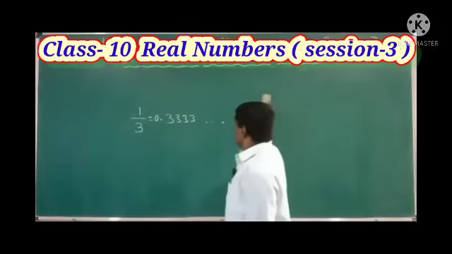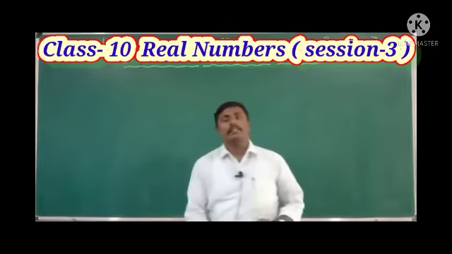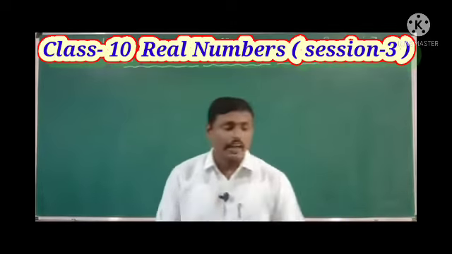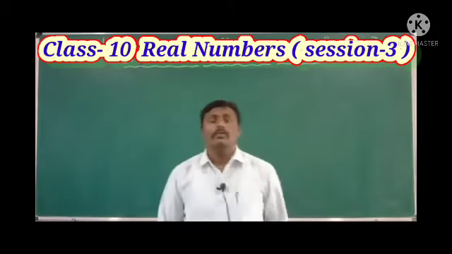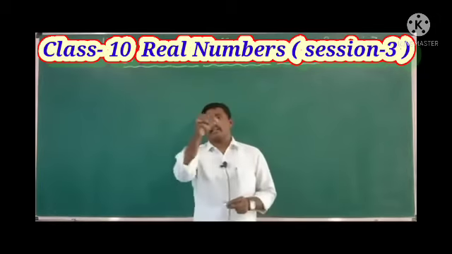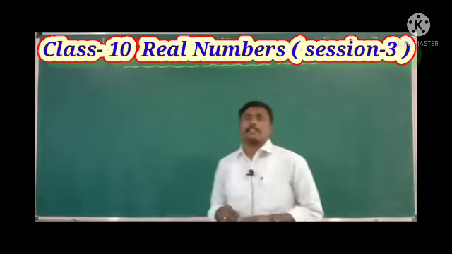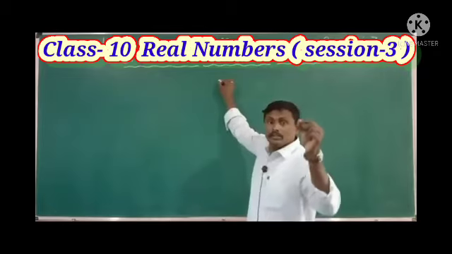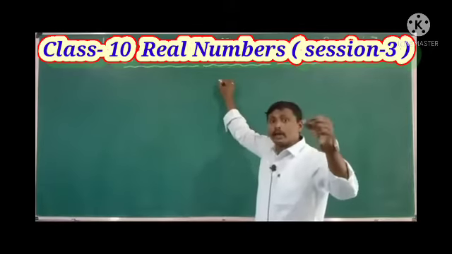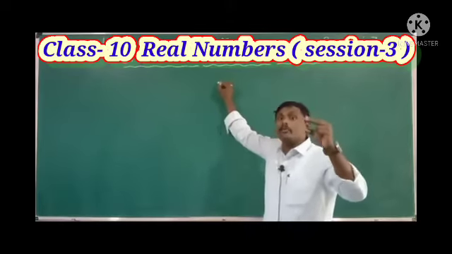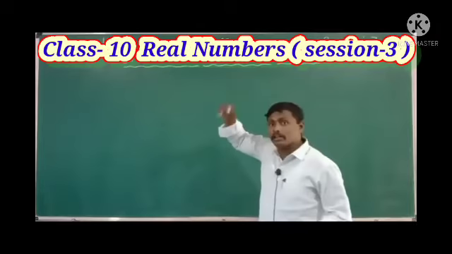We discussed one more concept: without doing any calculation, we can find whether the given rational number is terminating or non-terminating. How can you find that? We just prime factorize the denominator of the rational number.